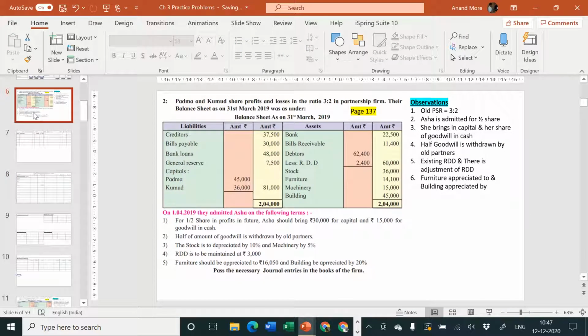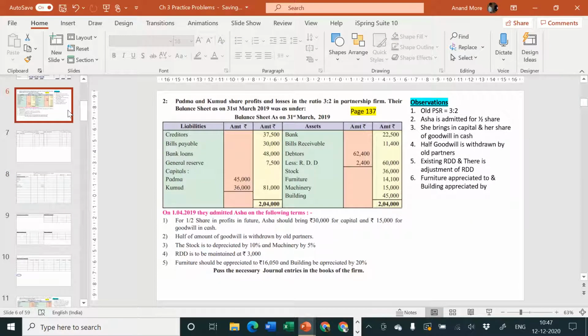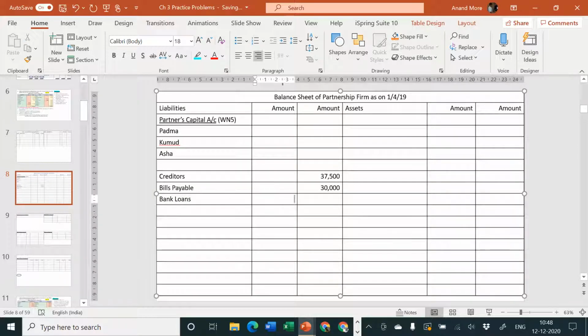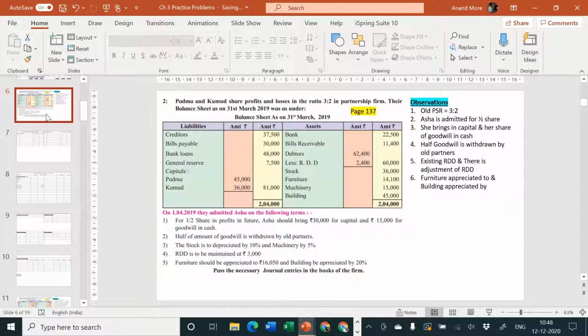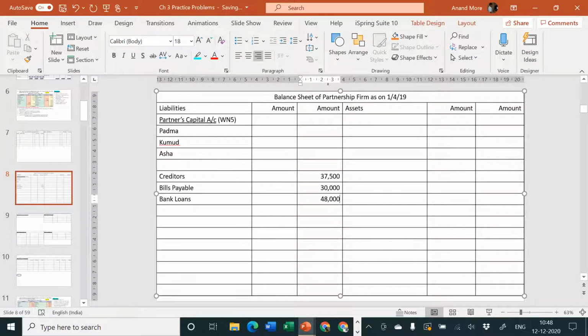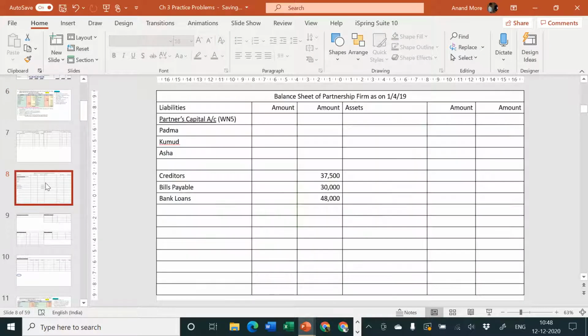Next, bills payable directly in the outer column, 30,000. Next, bank loan 48,000 directly in the outer column because there is no adjustment. The amount of bank loan was how much? 48,000. So I'll consider 48,000. Now try to understand the logic: you are starting from the problem balance sheet and going into the solution balance sheet, only posting, no journal entry.